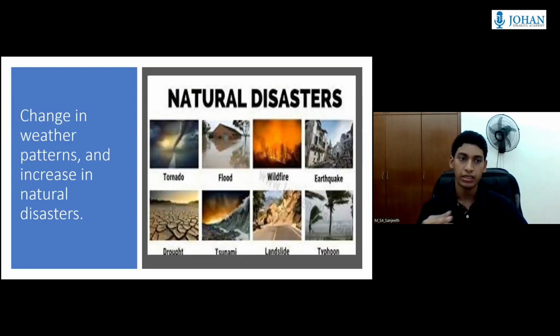Lastly, change in weather patterns and increase in natural disasters. Climate change is a phenomenon where it changes pre-existing climate patterns. This could affect biomes and ecosystems since they are already used to these weather patterns. They have serious consequences. For example, there will be low annual rainfall in certain areas which causes food shortages or droughts, and high annual rainfall which causes flooding.